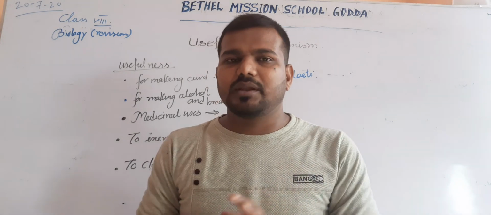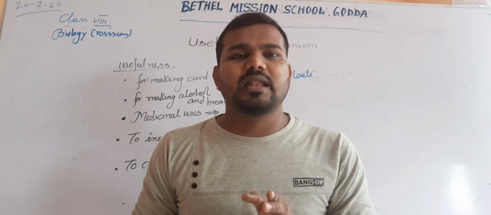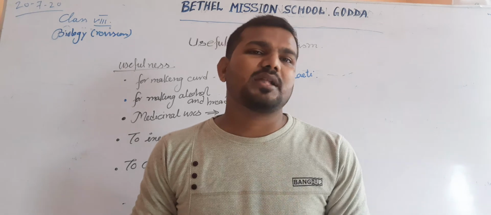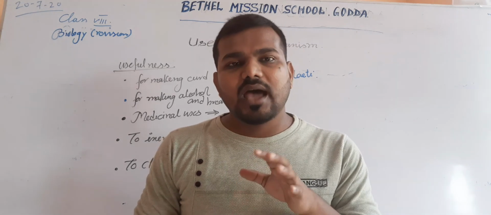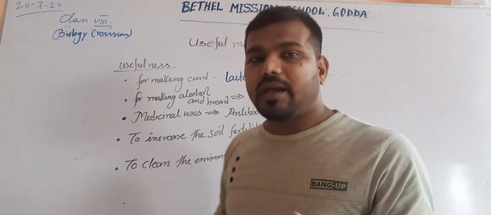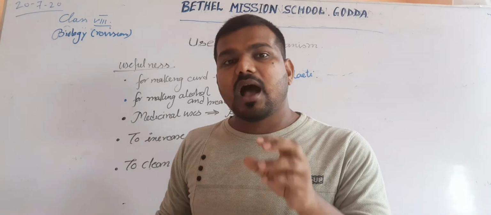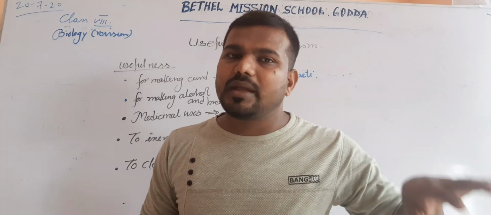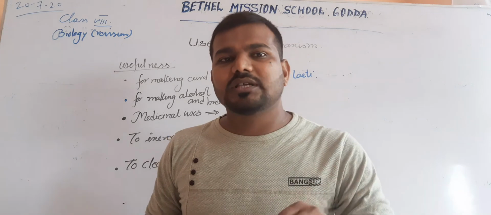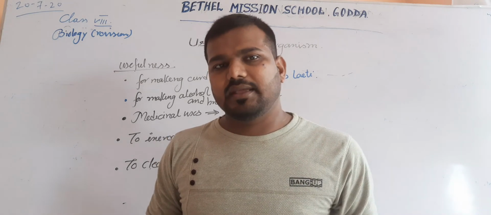The second example: from the bacteria Bacillus, we can produce the antibiotic bacitracin. All these useful bacteria and substances act as medicine to prevent some diseases caused by fungi or bacteria.